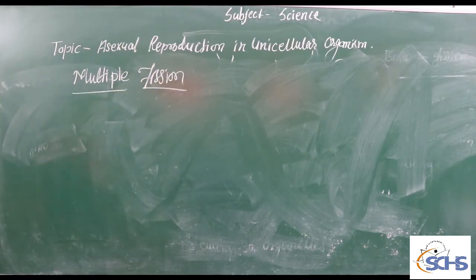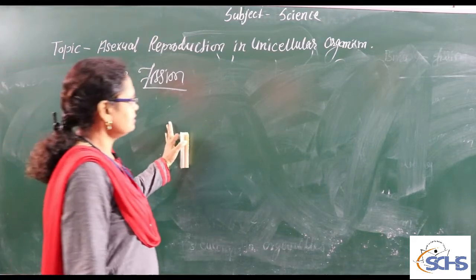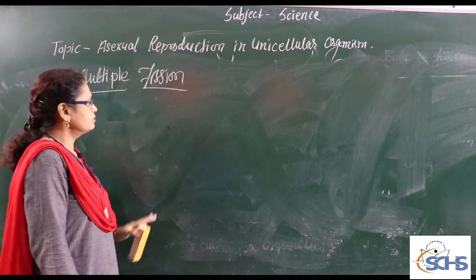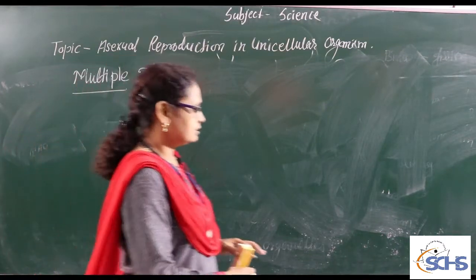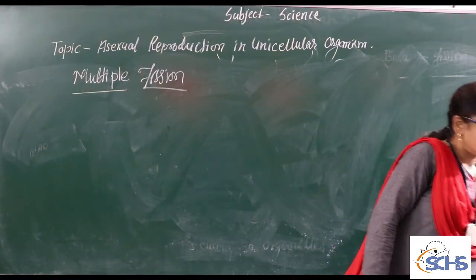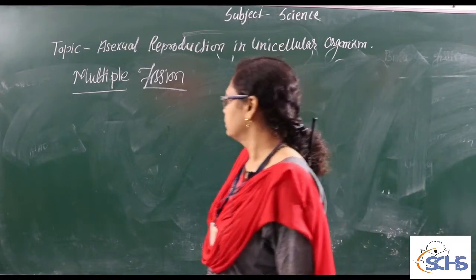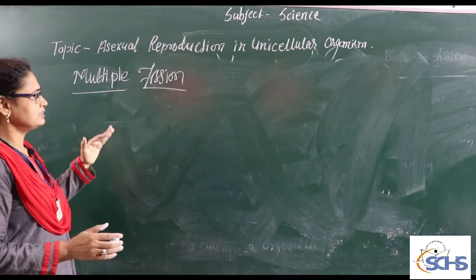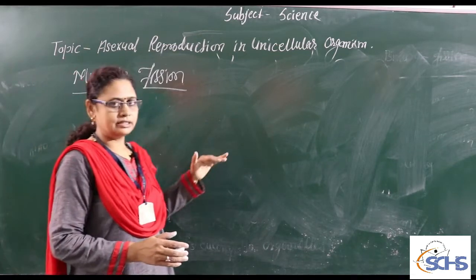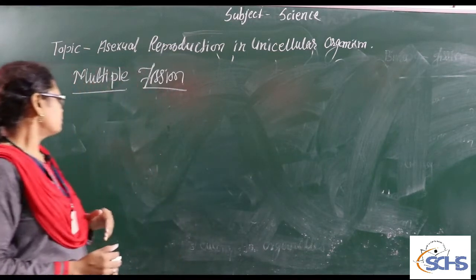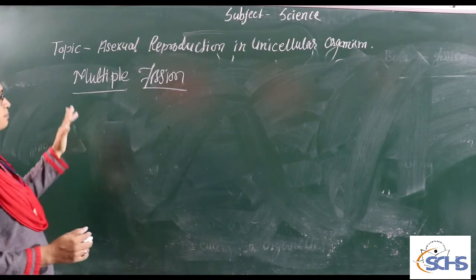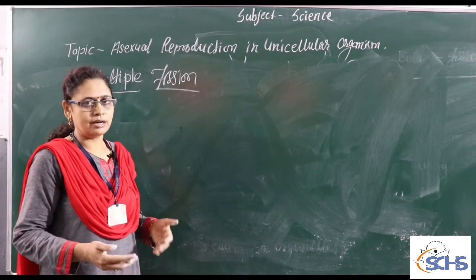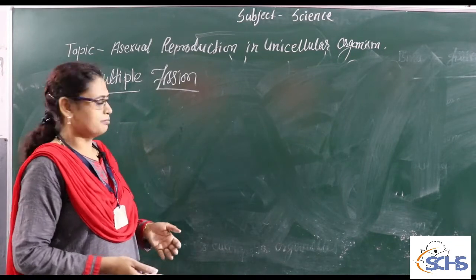Multiple fission occurs in some protista, like amoeba and paramecium. And multiple fission occurs in adverse conditions. This is the way by which they can sustain their species in the environment. So what happens in multiple fission? The parent amoeba is divided into so many daughter amoebules within a time.